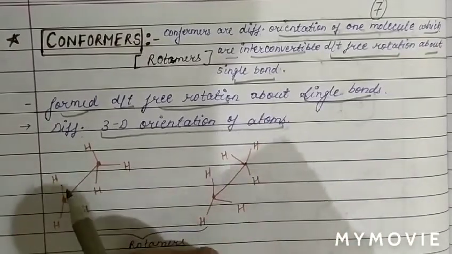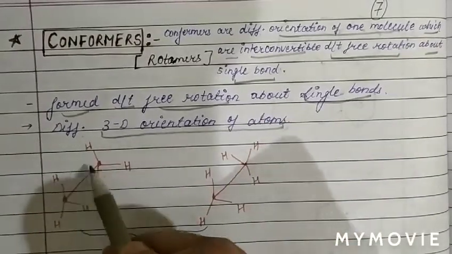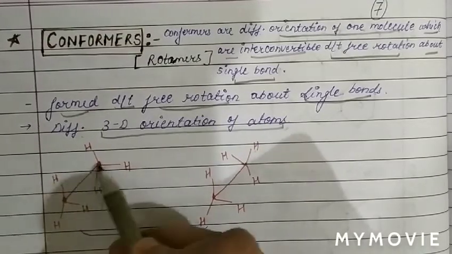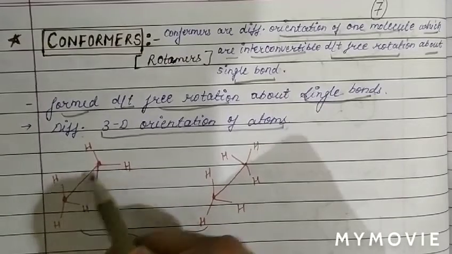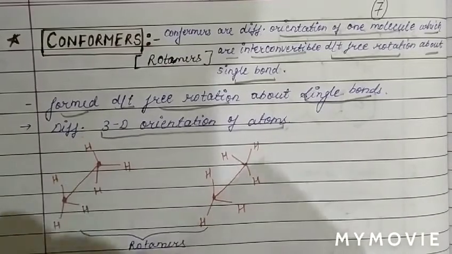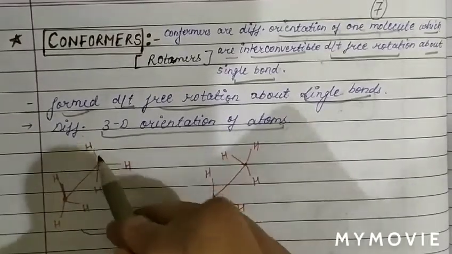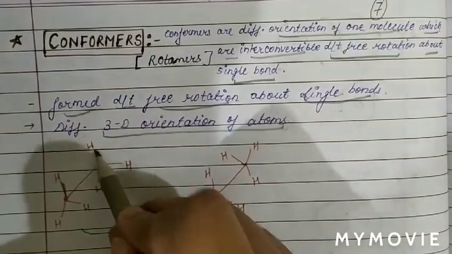As we can see, this carbon and this carbon atom both lie along the same line. So both atoms lie along the same line, and this carbon-hydrogen bond will be hidden by this carbon-hydrogen bond.